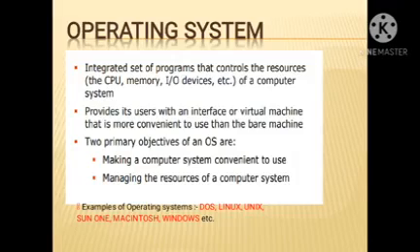The two primary objectives of an operating system are making a computer system convenient to use, and managing the resources of a computer system in a detailed manner.